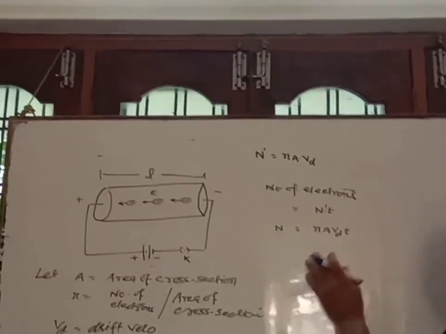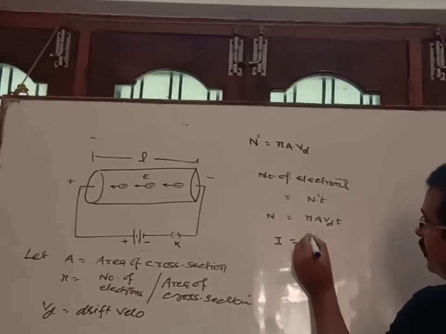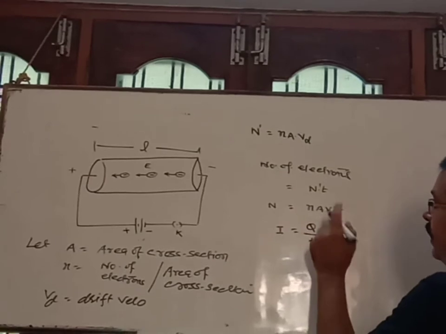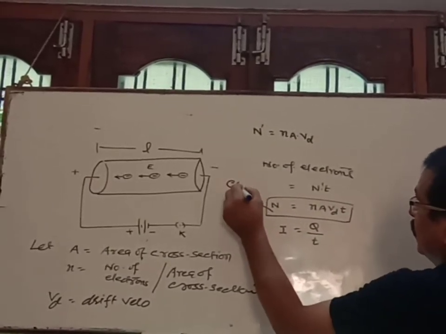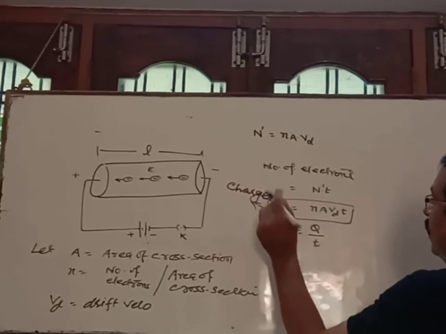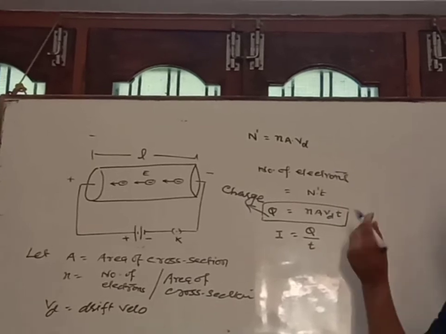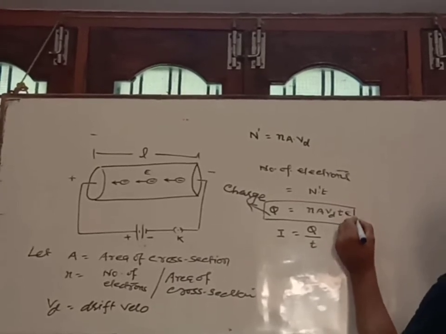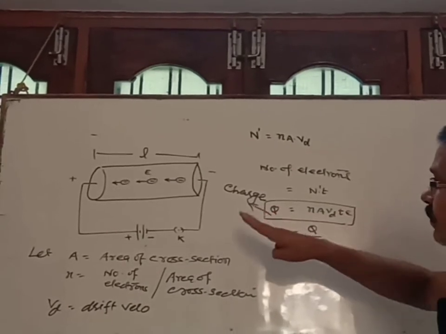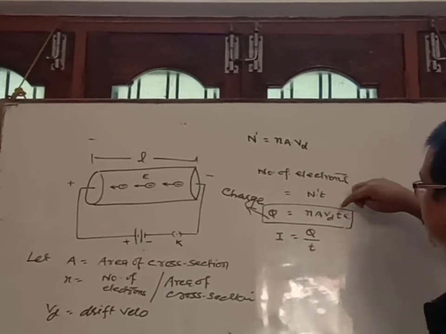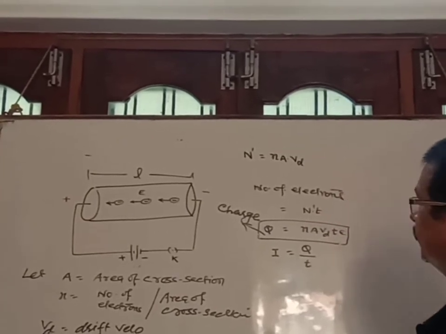So what is the amount of current? As you know, the amount of current I is equal to Q upon t. Here Q is the amount of charge, which is the number of electrons multiplied by e, because the charge on each electron is small e. So what is the total amount of charge that flowed through the conductor within time t? nAVd t into small e.